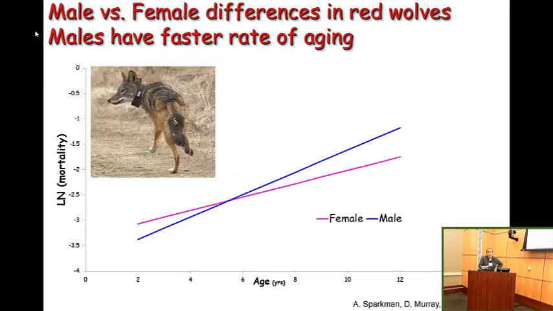If we look at a wild population of mammals, these are some data from a reintroduced red wolf population, Canis rufus, at the Alligator River Wildlife Refuge in North Carolina. We see what looks to be slightly lower mortality and lower aging rates in female red wolves than in male red wolves.